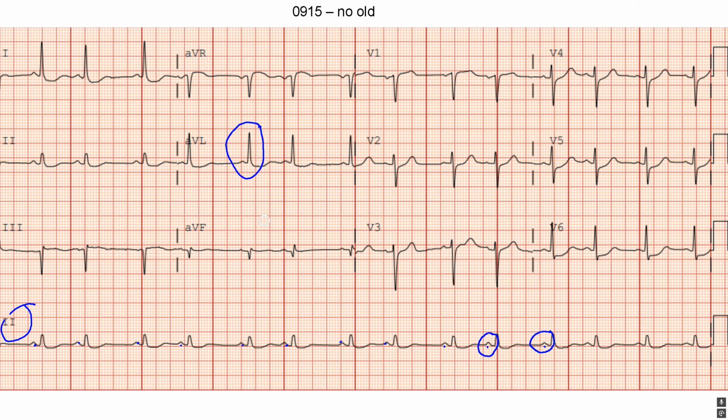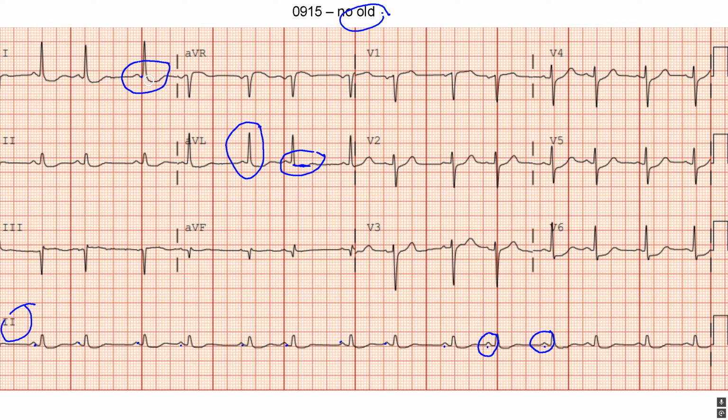Now, diffusely, I see many abnormalities. The first one I hope draws your eye is AVL. Again, we have slight depression and inversion and linearity of the segment in AVL. We have nothing old to compare to, so we can't confirm if that's new. But again, in the setting of acute coronary syndrome, inversion and/or depression in AVL should always be a huge red flag. We have that same repolarization abnormality over here in lead 1.